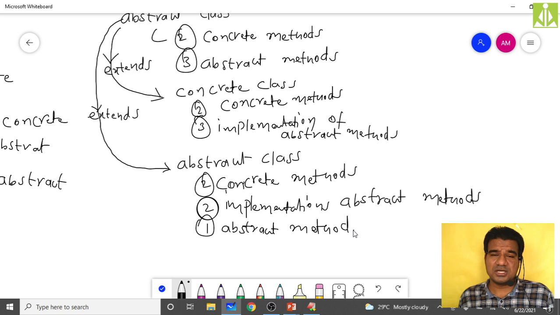So if in the extended class from an abstract class, I don't want to give the full implementations, then make the extended class also an abstract class, because it will also have partial implementations. That's the reason we make that second class also an abstract class, because if you make the second class a concrete class, keeping that abstract method is not allowed.